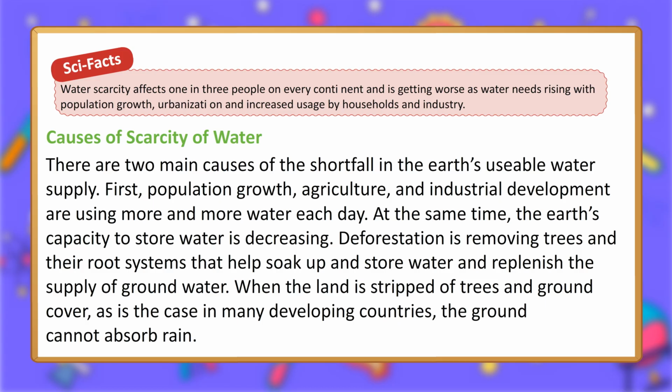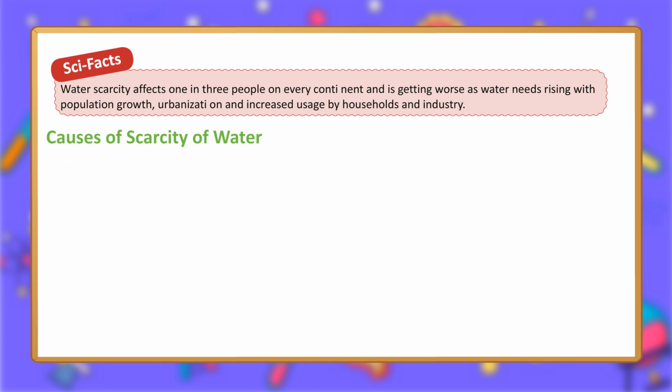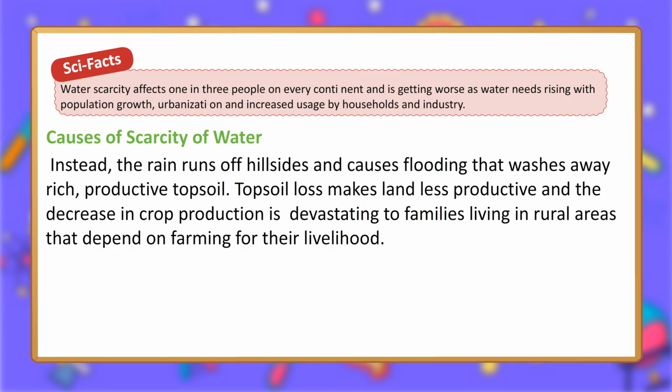First, population growth. Agriculture and industrial development are using more and more water each day. At the same time, the Earth's capacity to store water is decreasing. Deforestation is removing trees and their root systems that help soak up and store water and replenish the supply of groundwater. When the land is stripped of trees and ground cover, as is the case in many developing countries, the ground cannot absorb rain. Instead, the rain runs off hillsides and causes flooding that washes away rich, productive topsoil.